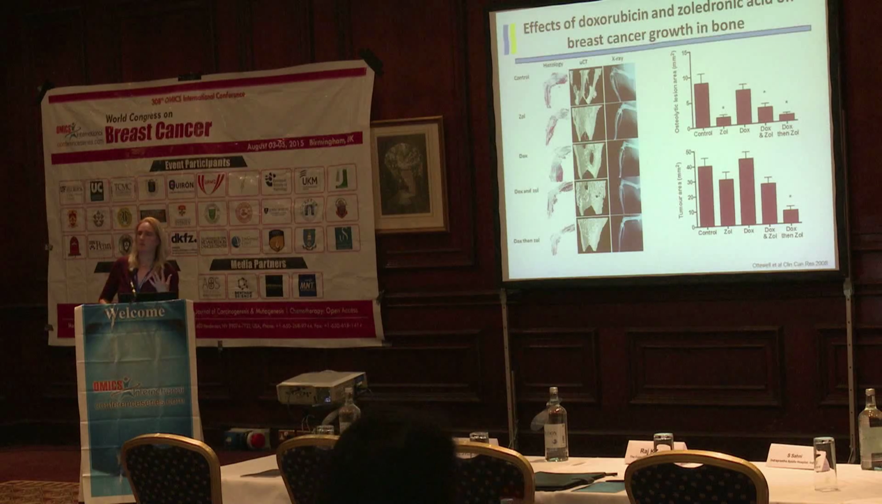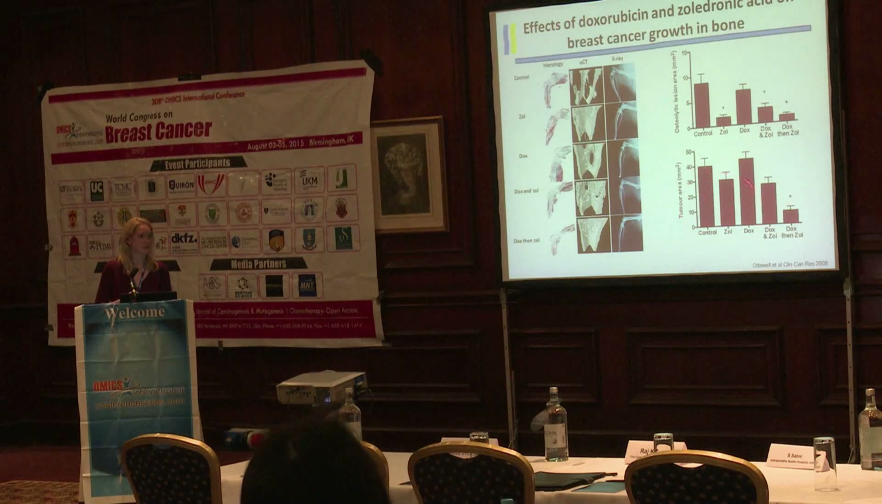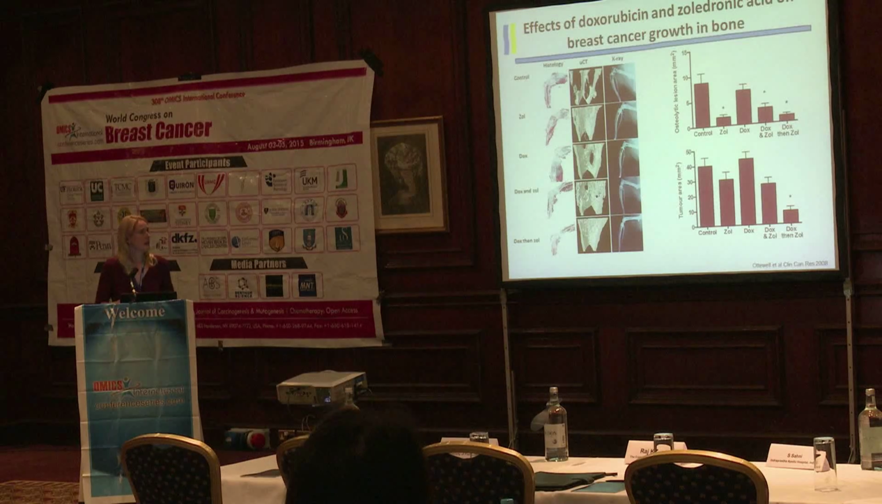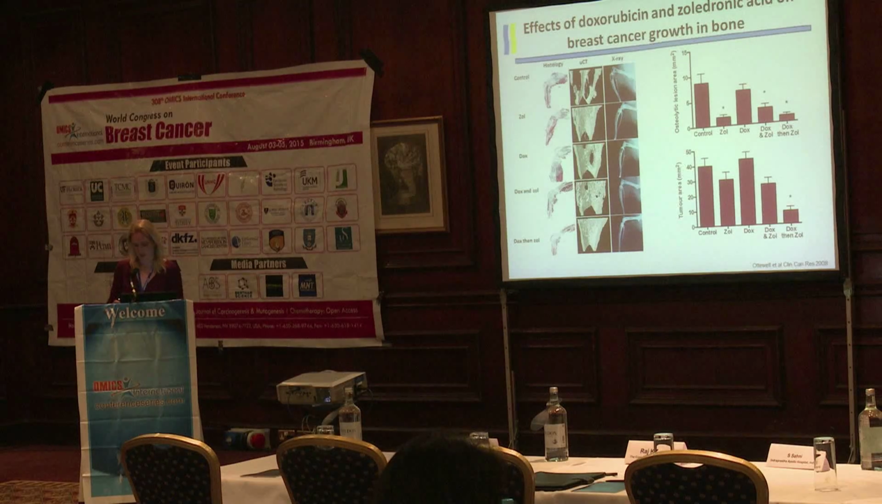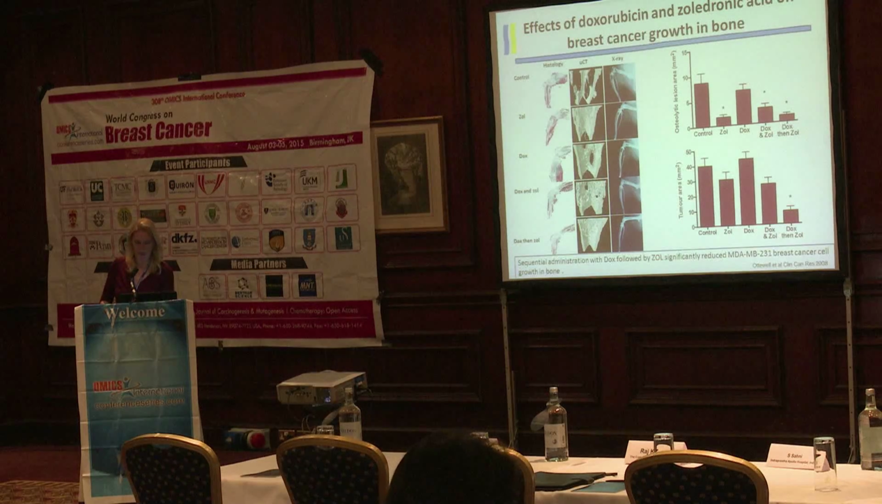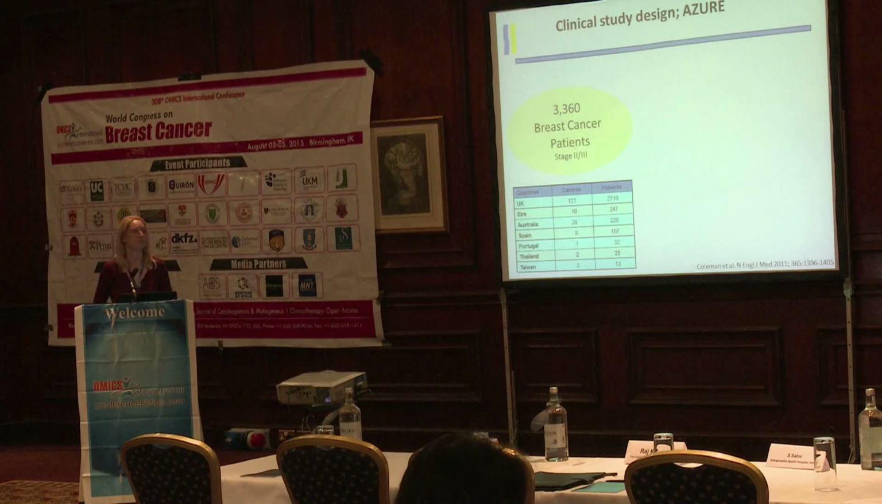But when we looked at tumour growth in the bone, we could see that the zoledronic acid alone wasn't sufficient to reduce the tumour growth. And if we gave doxorubicin and zoledronic acid at the same time, although this reduced tumour growth, it wasn't very much. But if we gave doxorubicin 24 hours before the zoledronic acid, there was a significant reduction in tumour growth in bone. So we were really excited by this data. So we handed this over to the clinical side of our team.